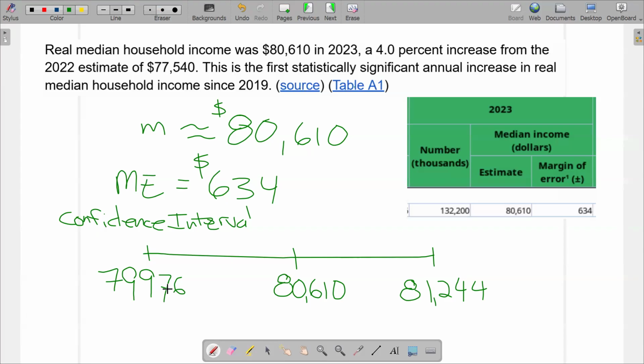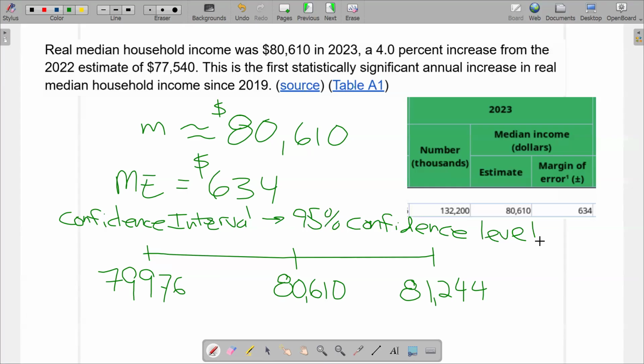Now, the confidence interval depends on the confidence level. The higher the confidence level, the wider the interval. The lower the confidence level, the narrower the interval. And the standard is a 95% confidence interval. So if we kept digging in their document, eventually we would see that this confidence interval is based on a 95% confidence level. And I'll talk more about how to interpret the confidence level later, but it helps figure out how wide or narrow the interval should be.